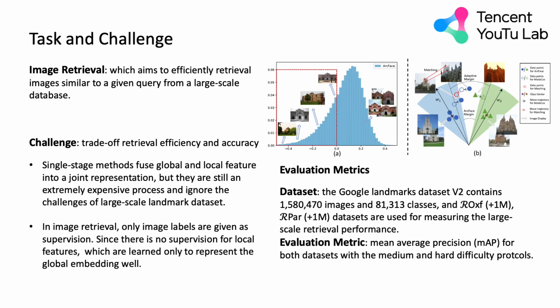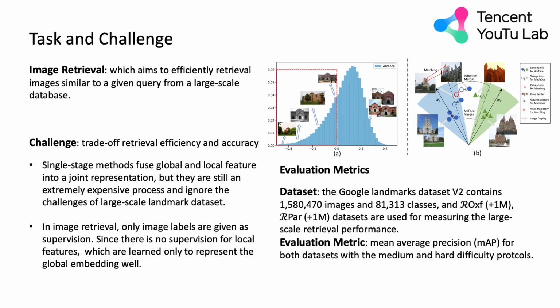First, we briefly introduce the image retrieval task, which aims to efficiently retrieve images similar to a given query from a large-scale database. There are some challenges in this setting. To better trade off retrieval efficiency and accuracy, some approaches fuse global and local features to perform single-stage image retrieval. However, they are still challenging due to various situations to tackle, for example, background, occlusion and viewpoint.